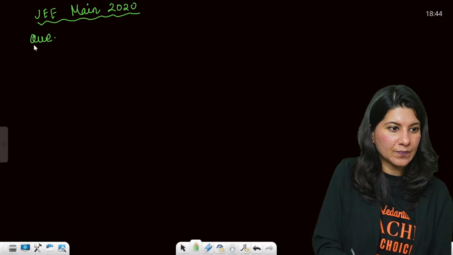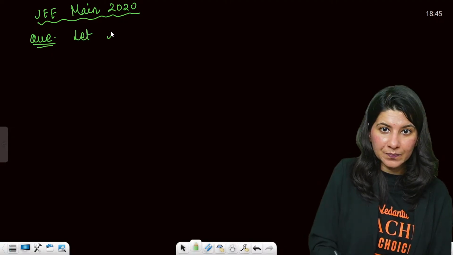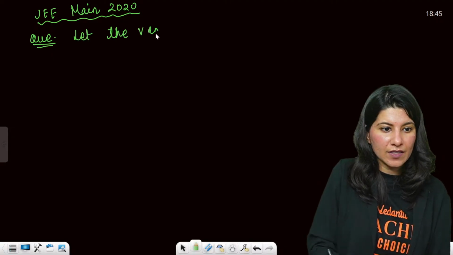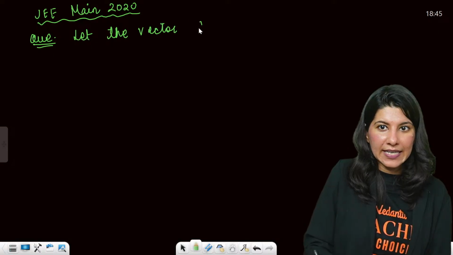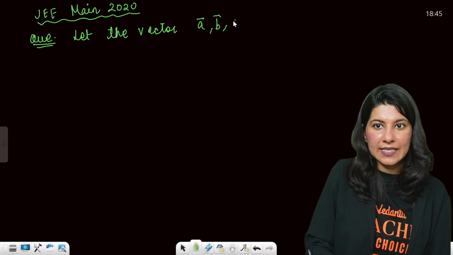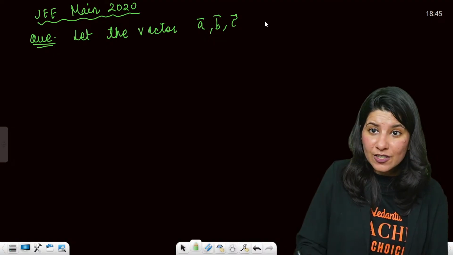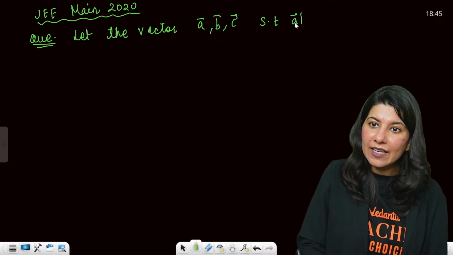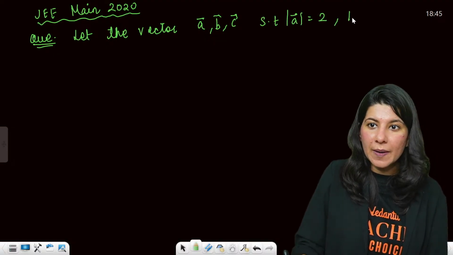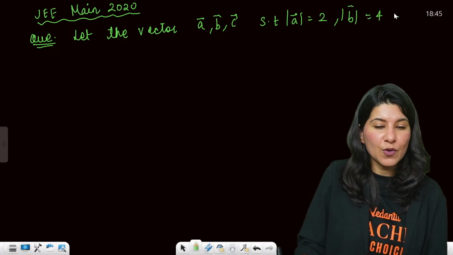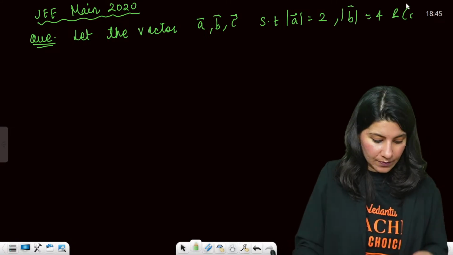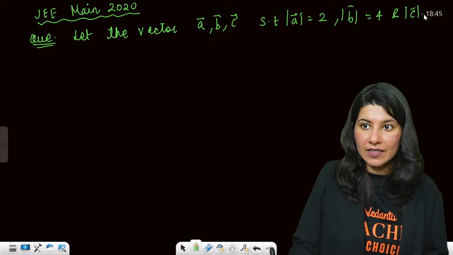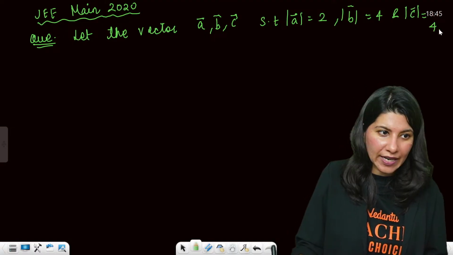Question says, let the vectors A, B, C be such that A vector magnitude is 2, B vector magnitude is 4, and C vector magnitude is given as 4 again.